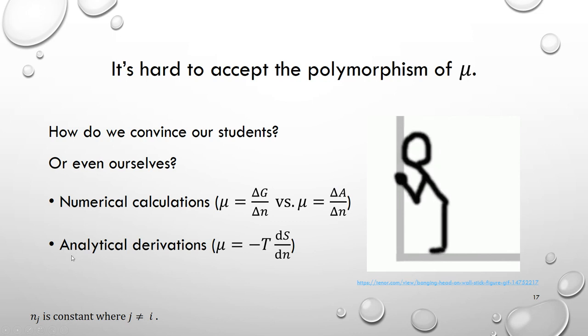And in the end, I'm going to use an analytical derivation to show you mu is negative temperature times dS over dN. So chemical potential is just how entropy changes with the amount of the substance. And this, again, is related to the second law of thermodynamics. The entropy goes up, the chemical potential goes down. Look at this negative sign here.